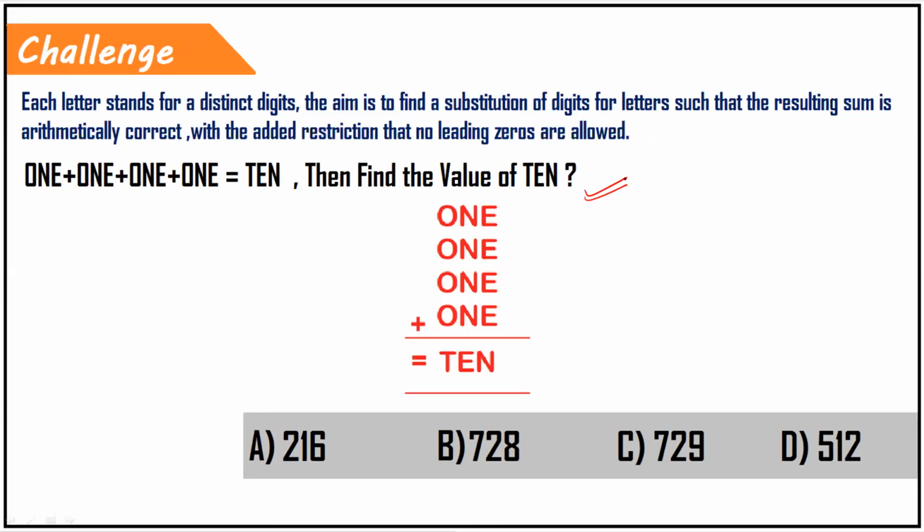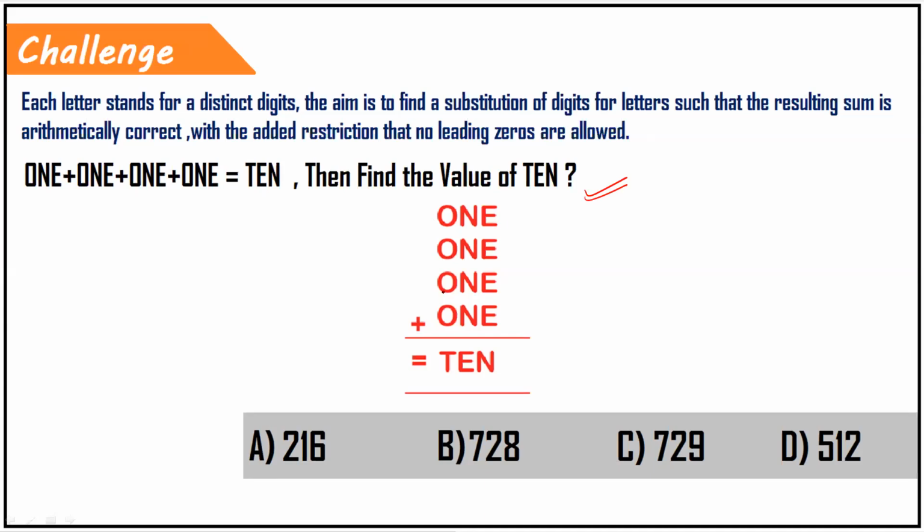First let me give you the idea of understanding the question, then we can solve it. Actually these are crypted alphabets. You have to understand that each and every alphabet will take a digit. So ONE, actually this is a 3-digit number.